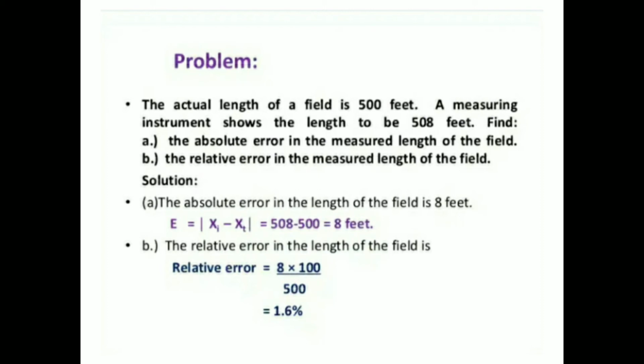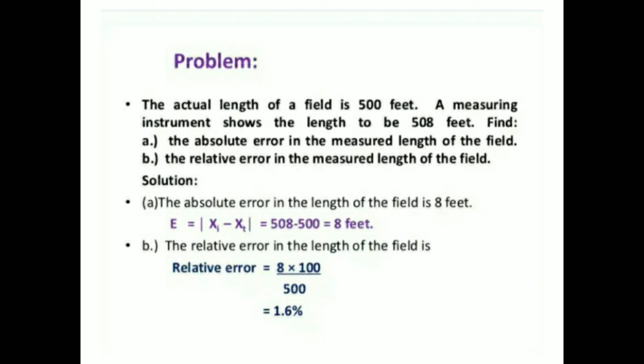Problem. The actual length of a field is 500 feet. The measuring instrument shows the length to be 508 feet. Find A, the absolute error in the measured length of the field. B, the relative error in the measured length of the field.